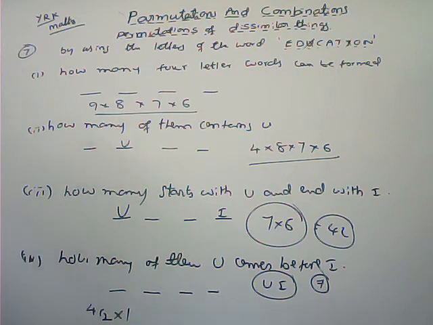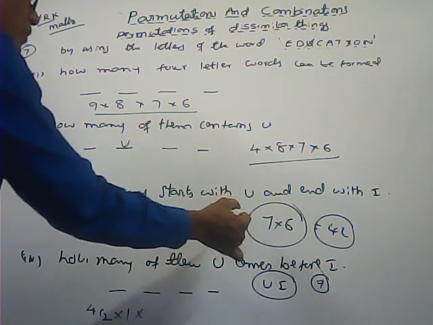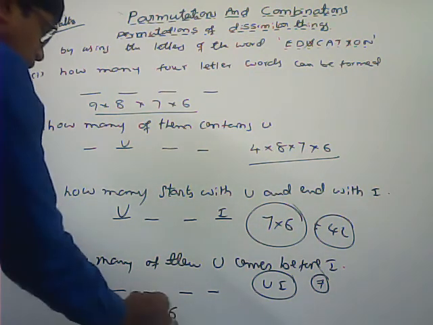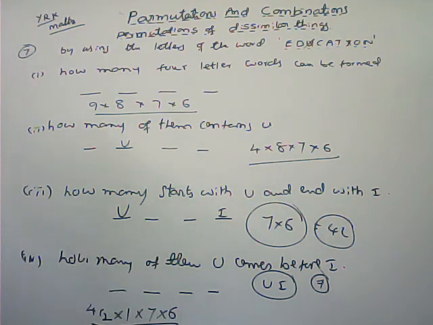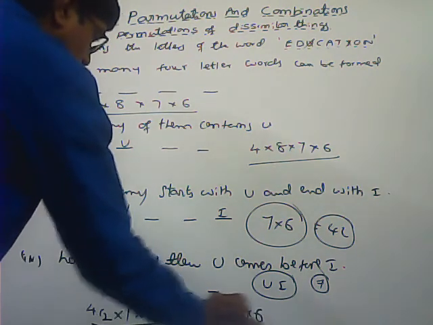That can be done in only one way. Why? Because U always comes before I. Next, two blank places are there. In the first blank place, we can put any one of the 7 letters. In the second blank place, we can put any one of the 6 letters. So in the first blank place, we can arrange one letter in 7 ways, and in the second blank place we can arrange another letter in 6 ways. So here 6 into 7 into 6, that is the answer.